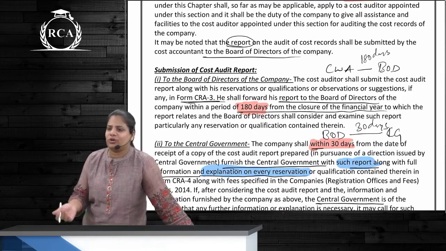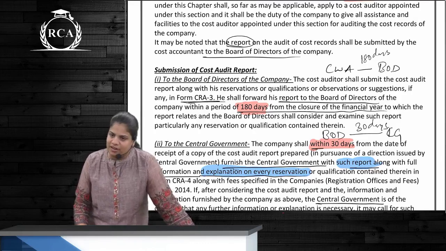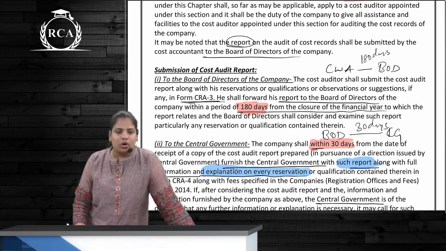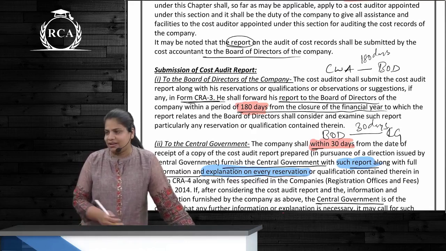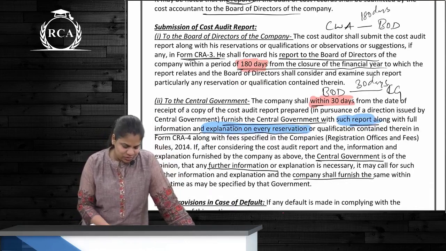Is the cost audit report given to the members? No, it will be given to the board of directors. Correct? Audit report to whom? Audit report to the members. Branch ka audit report to whom? To the company's auditor. And cost audit report to whom? To the board of directors. Correct? Few chotu points again.